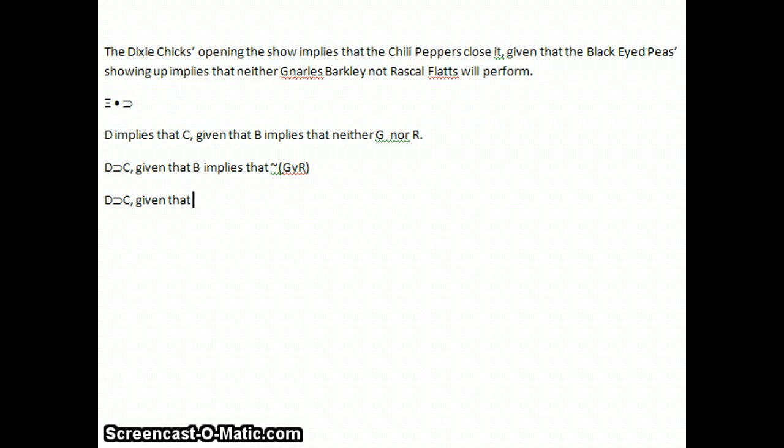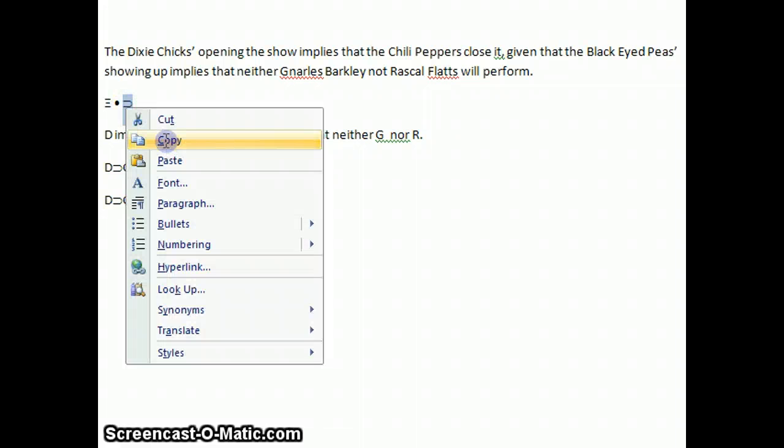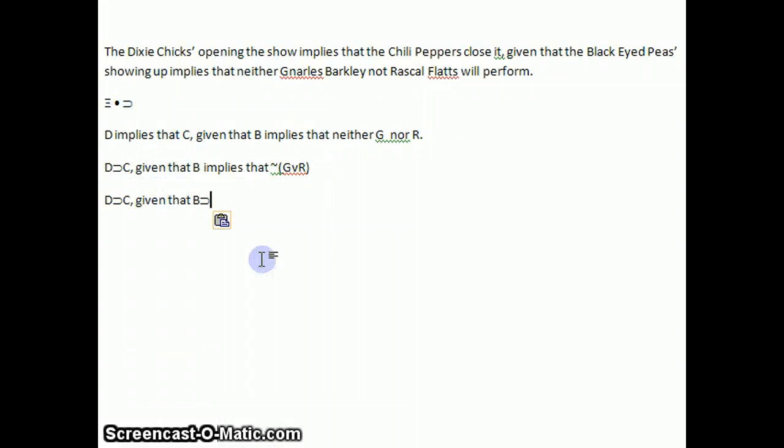Now, we're going to have B implies that, not G V R. Again, implies is horseshoe. B horseshoe, not. All I did is take implies that and turn it into a horseshoe.